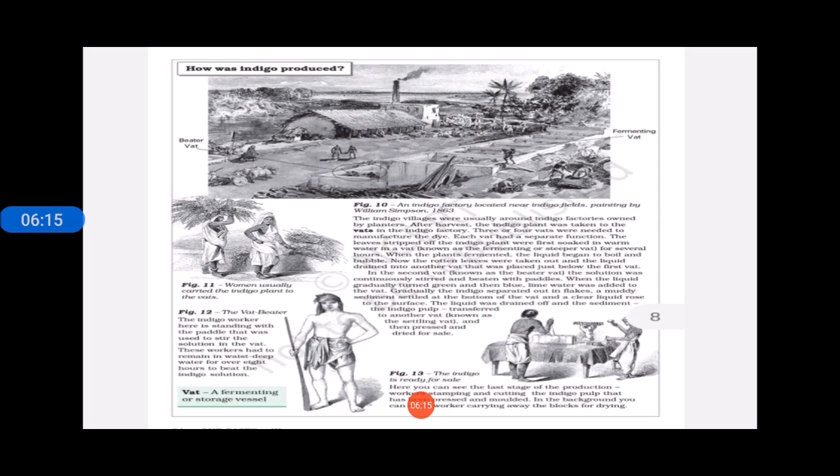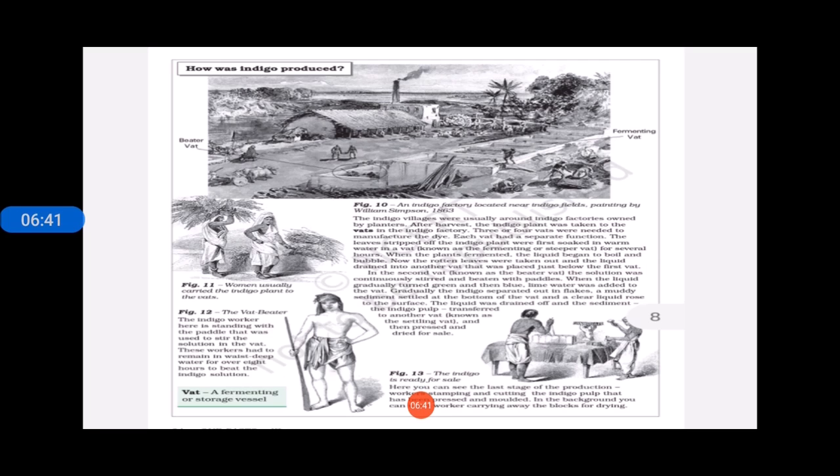Then what happened, the green color of the leaves in the solution used to change into blue. Later on, limestone was also added, and then indigo was separated out in flakes, which came to the lower side of the vat. The upper water is drained, and the lower flakes are separated later.